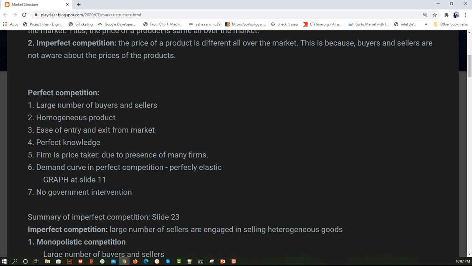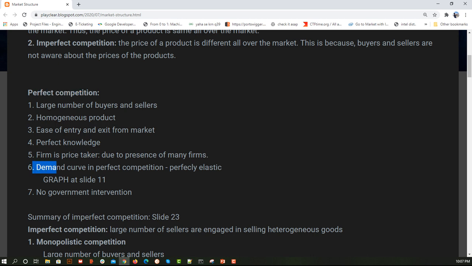So that's why whatever the market price is going on, that price will be considered by the organization. Here the organizations are not deciding the price, but they are going with the market price. That's why we call a firm a price taker in perfect competition. Okay, I hope that is making sense.